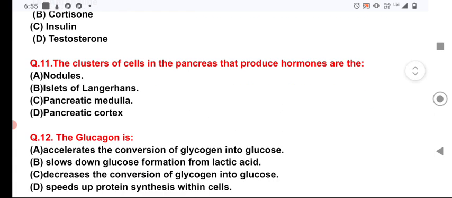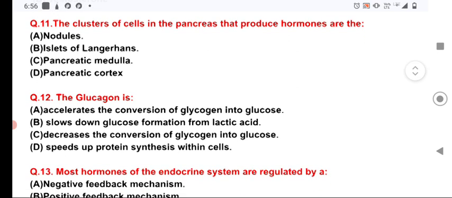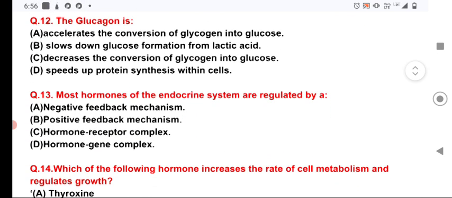Now question number 12. The glucagon is... Now, here the answer will be A. The glucagon accelerates the conversion of glycogen into glucose. Here, the option number A is correct answer for the question number 12. Now the question number 13.